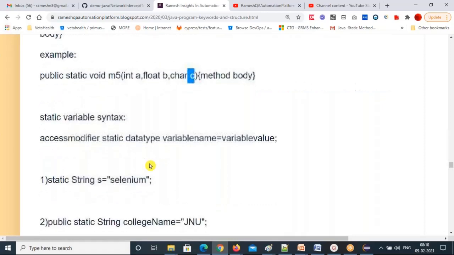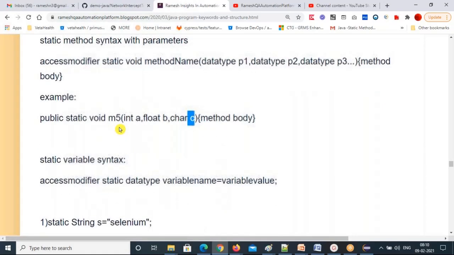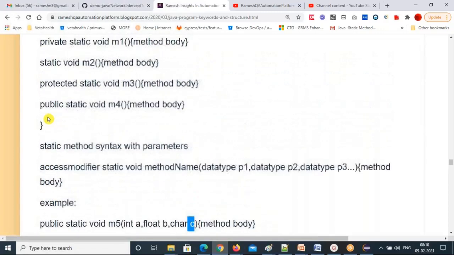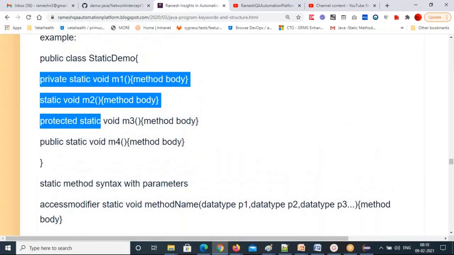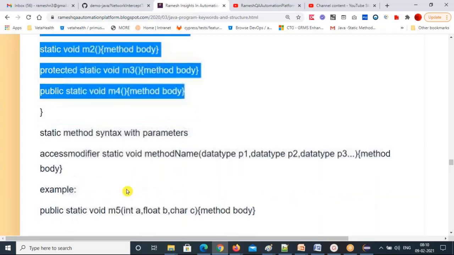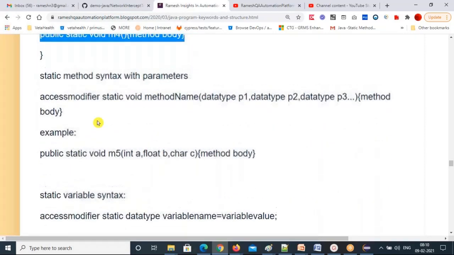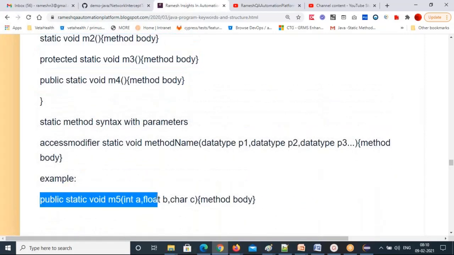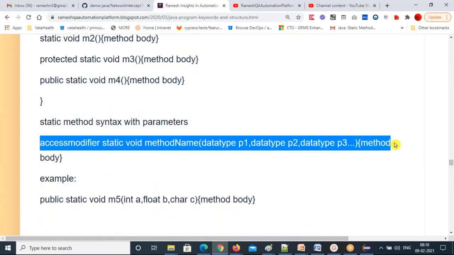Next, you can practice this. I have written four methods with four access modifiers. You can try writing four methods in the same static demo class, following this syntax: a public parameterized method, a private parameterized method, a default parameterized method, and a protected parameterized method.